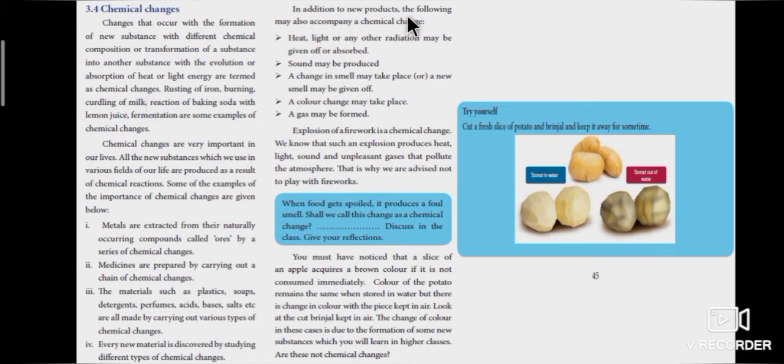In addition to new products, the following may also accompany a chemical change. Heat, light or any other radiation may be given off or absorbed. Sound may be produced. A change in smell may take place or a new smell may be given off. A color change may take place. A gas may be formed.